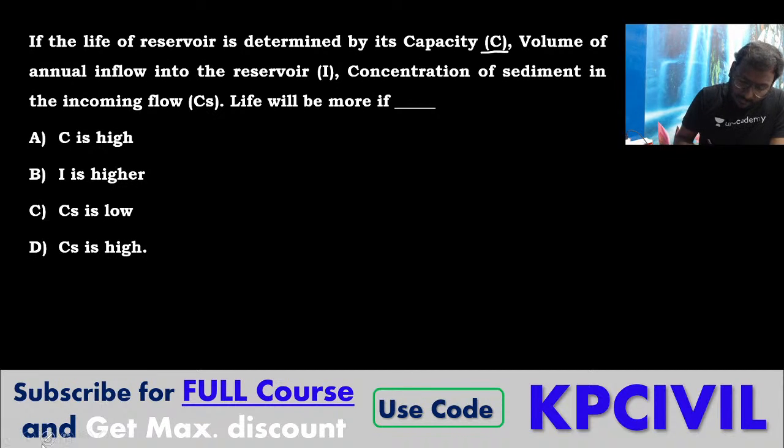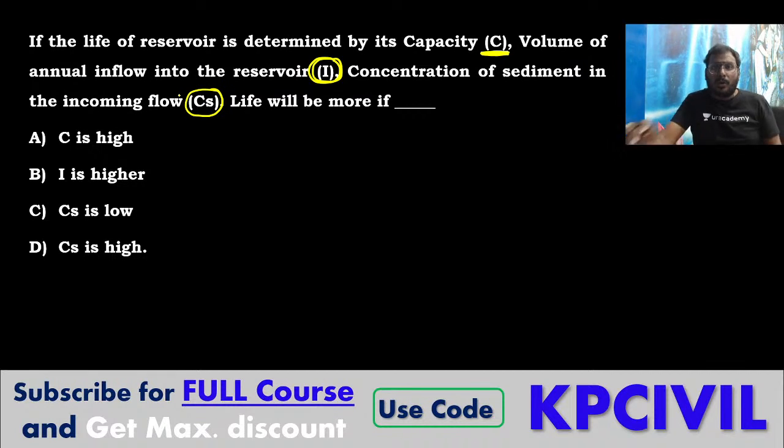Life of a reservoir is determined by capacity C, volume of annual flow into the reservoir I, inflow, and concentration of sediment CS. If C is high, life will be more, because life is C only.